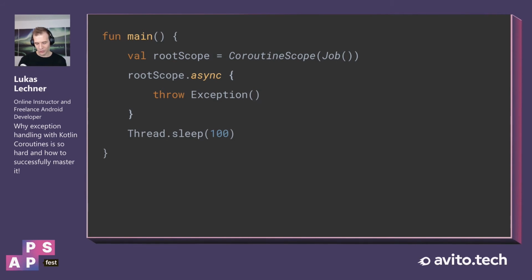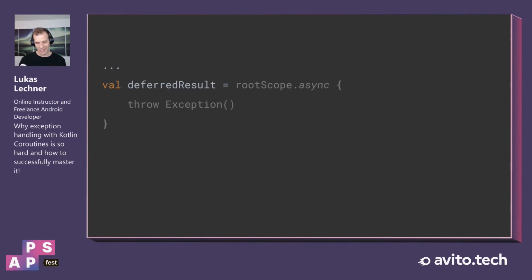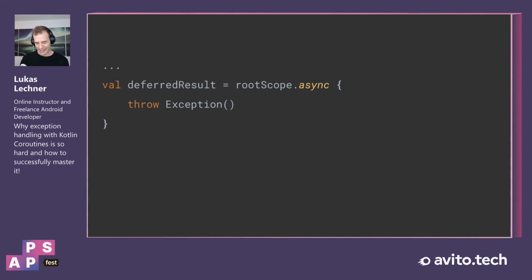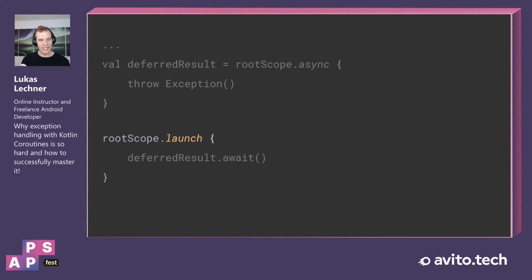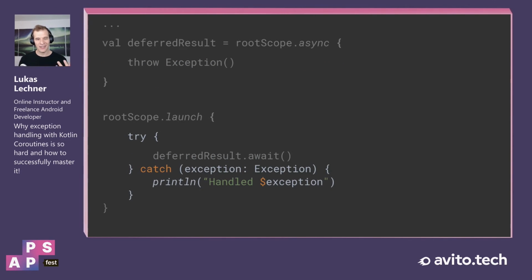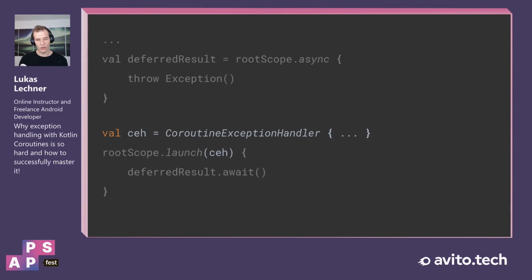So let's now call await on it, but first store the deferred in its own variable and then call await on it. But since await is a suspend function, we have to first launch a new coroutine in order to be able to call it. And in order to handle the exception that await is throwing, we can either use try-catch, or we could also install a CoroutineExceptionHandler.